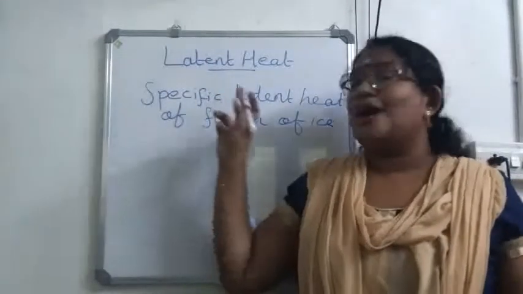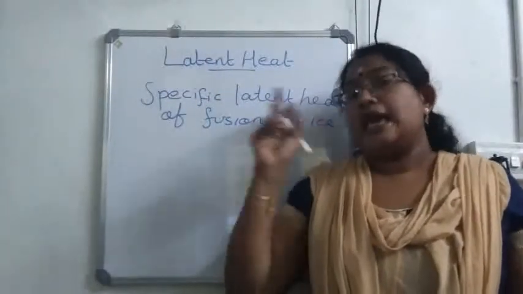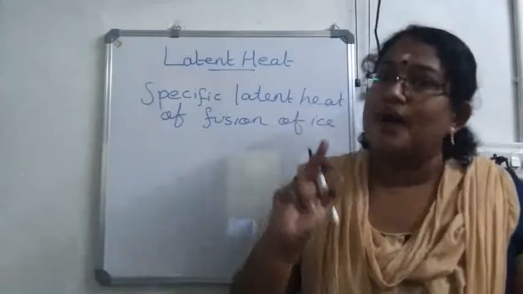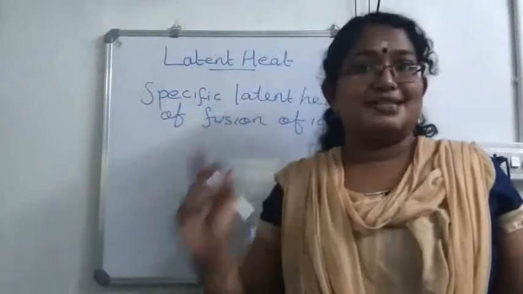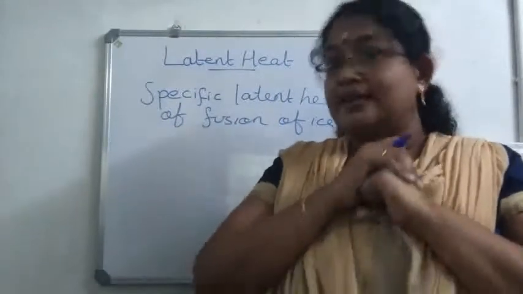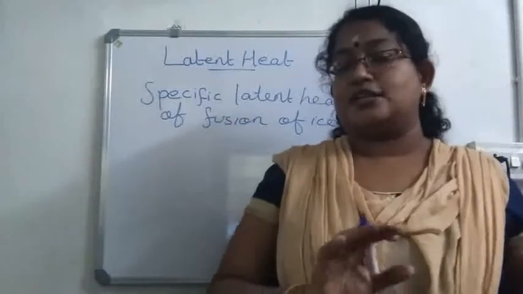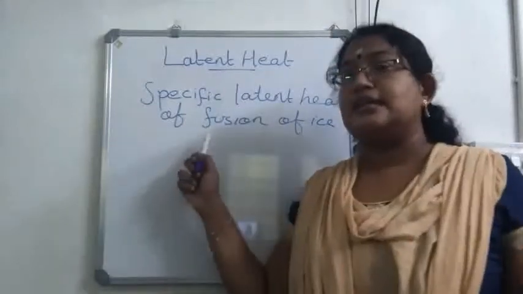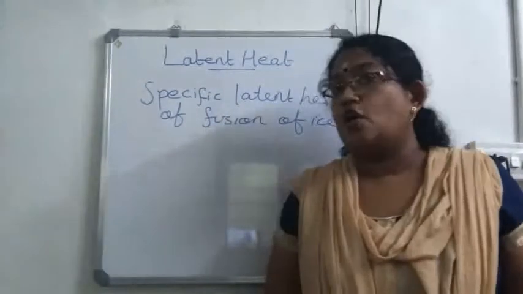The amount of heat energy absorbed by unit mass of ice at 0 degrees Celsius to get converted to water at 0 degrees Celsius at constant temperature can be called the specific latent heat of fusion of ice.